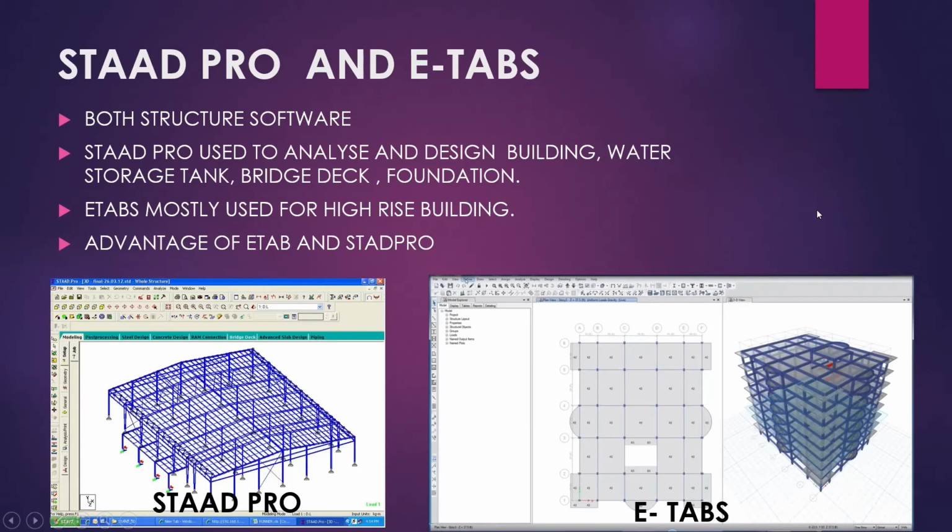STAAD.Pro and ETABS are for analysis and design purpose. Both are structural software, but STAAD.Pro and ETABS have some pros and some cons. STAAD.Pro is used for analysis of building design, water tank, storage tank, bridge deck, and foundation. But in ETABS you can get the output in pictorial format, with all the reinforcement details and sections. But in STAAD.Pro you have to do it manually. Means you can get the reinforcement details, but you can't get them in picture format, so you have to make it in AutoCAD to show details.